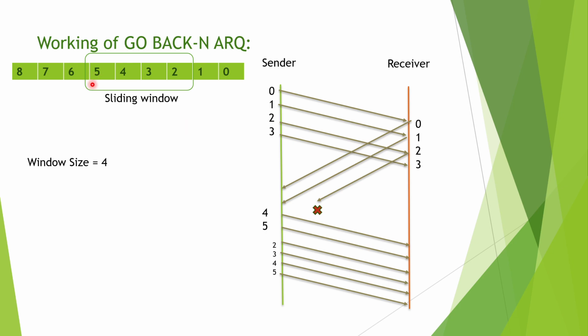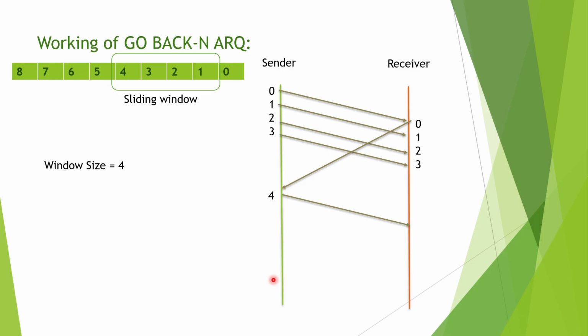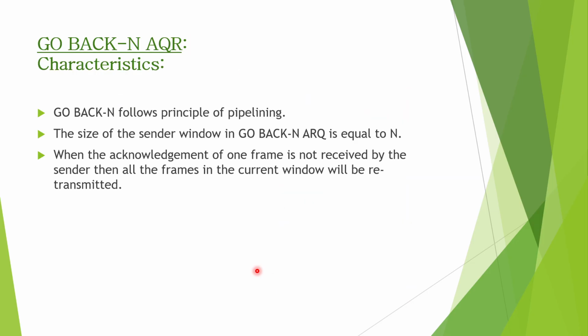It means that the frame number goes back to 2, and whichever frames are in this current sliding window, all of them will be retransmitted. It goes back, hence the name Go Back N. So 2, 3, 4, 5, all the frames within the sliding window will be retransmitted. So this is what this point meant.